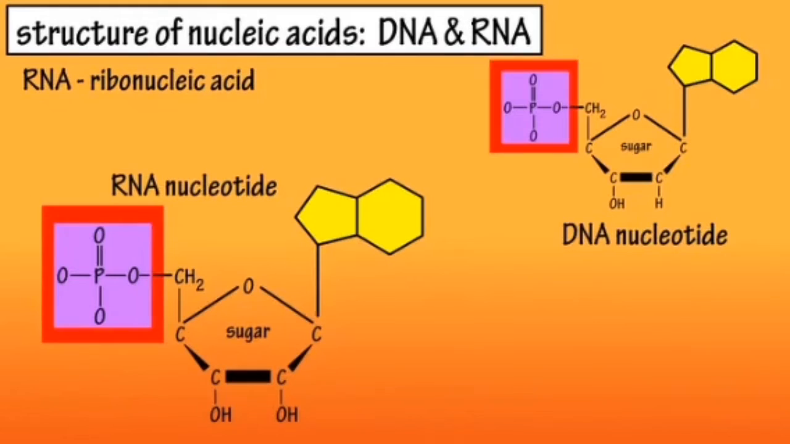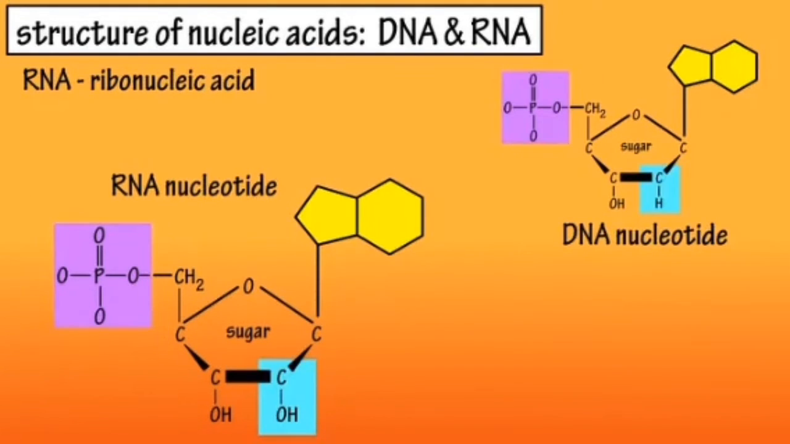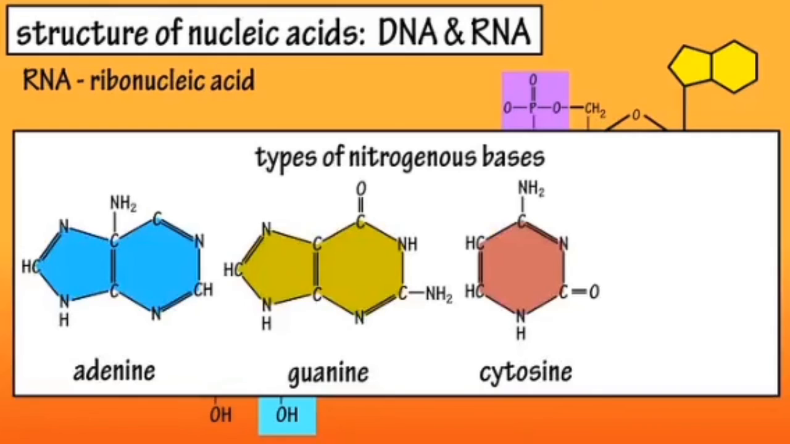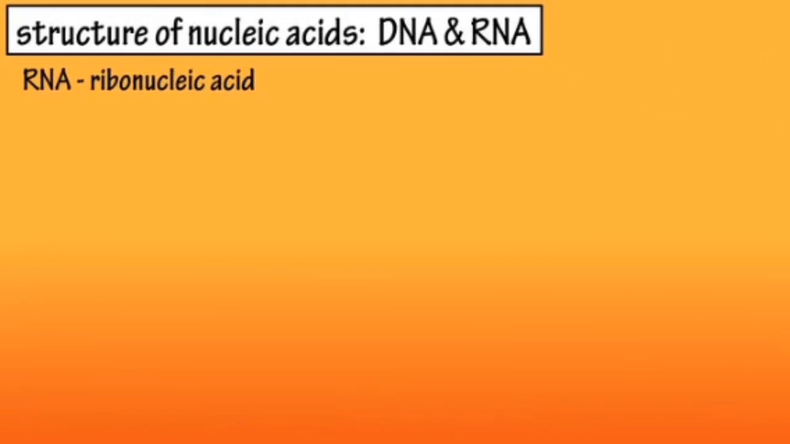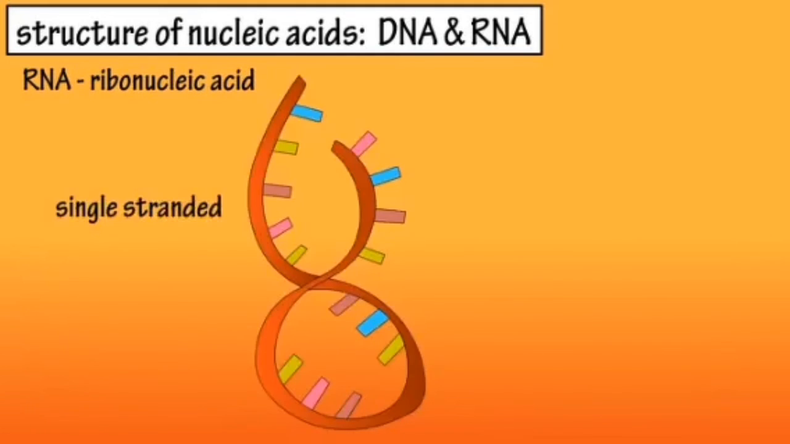RNA nucleotides have a phosphate group with the same structure as in DNA. They have a 5-carbon sugar, but the number 2 carbon is bonded to a hydroxyl OH group instead of a lone hydrogen atom, and this sugar is called ribose. It also consists of the three same nitrogenous bases as DNA: cytosine, adenine, and guanine. But it does not contain thymine. Instead, it contains uracil, which is a single ring structure like thymine, making it a pyrimidine base.